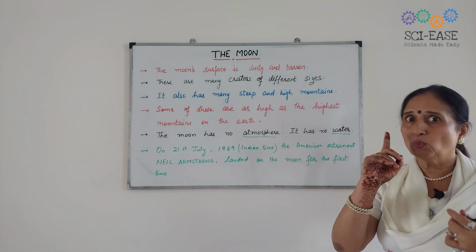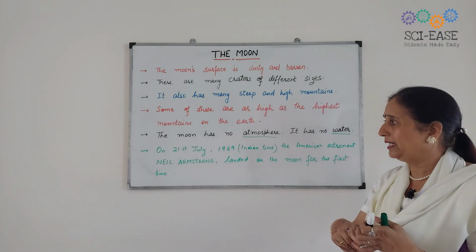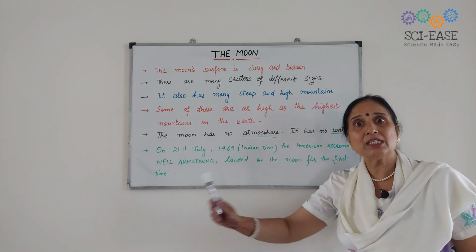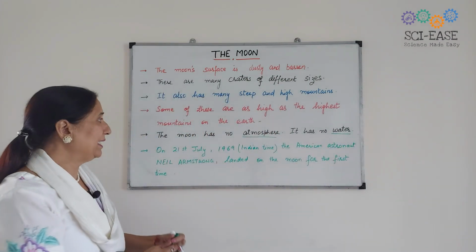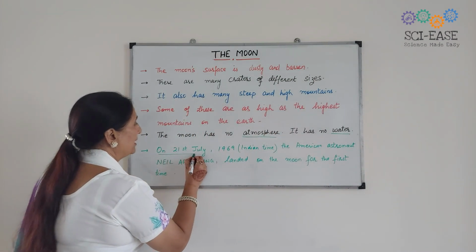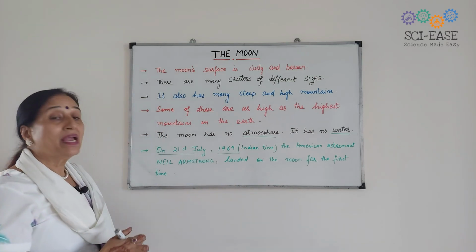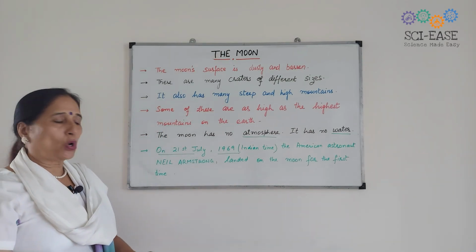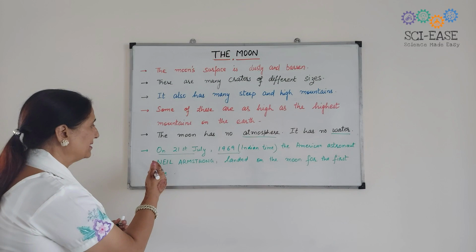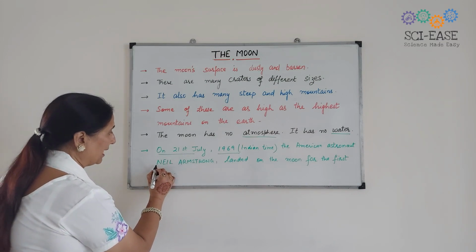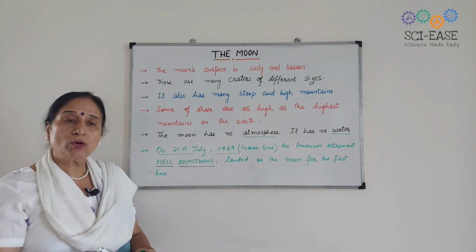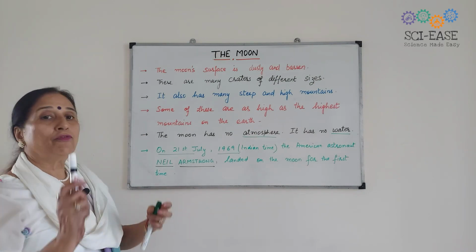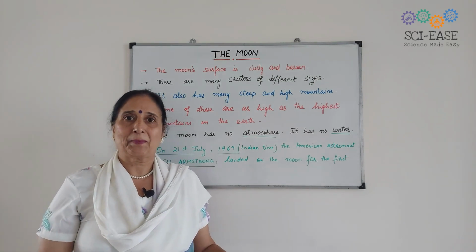I want to tell you one thing which is very important: on 21st July 1969, an American astronaut, Neil Armstrong, landed on the moon for the first time.